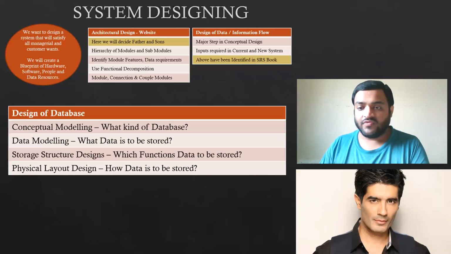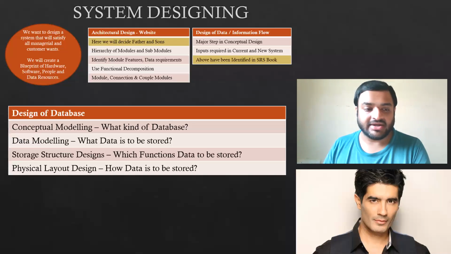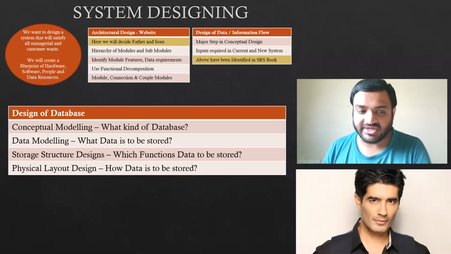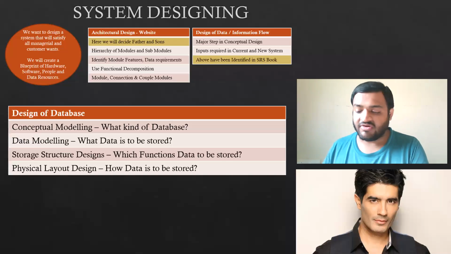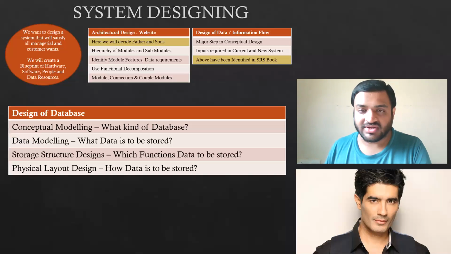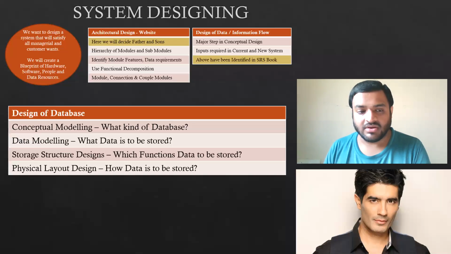Then which functional data is to be stored, what are the activities, what is the data that will be generated from those activities, and how we will arrange and maintain that data. That is what we will do in storage structure design. And the last part is physical layout design. Whatever we have decided till now logically, we will now do physically in physical layout design, and we will store the data in our backup or databases. Okay.